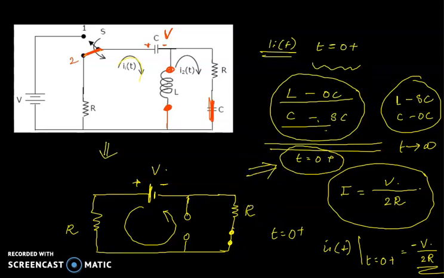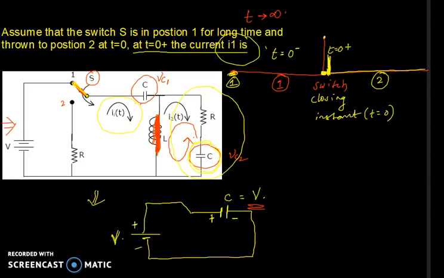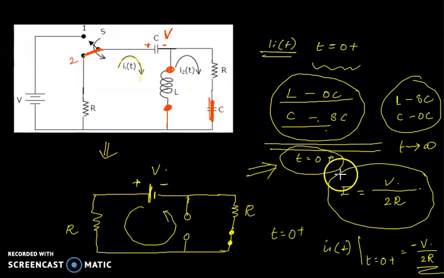By using these simple techniques, you can find the voltage and current of a DC circuit when its switch is changing. When the switch changes, we are disturbing the circuit, so the current and voltage magnitudes will change; they are time dependent. So try this method and solve DC circuit transient problems. Okay, thank you. Bye.